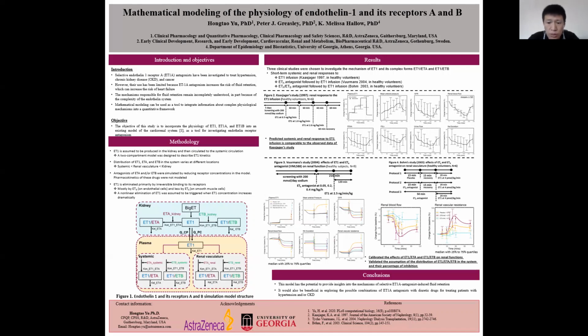Overall, the prediction results can capture the main changes induced by the ETA antagonists followed by ET1 infusion. Lastly, the BOOM study was used to investigate the interaction between ET1-ETA and ET1-ETB and their effects on the system. As shown in this figure, the model predictions are in good agreement with the observed changes in renal blood flow and renal vascular resistance across 3 arms.